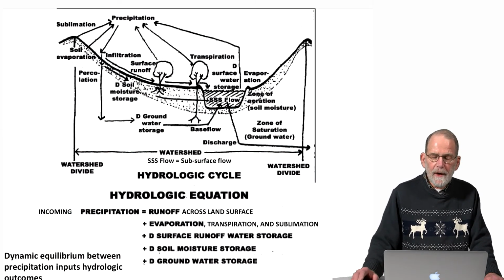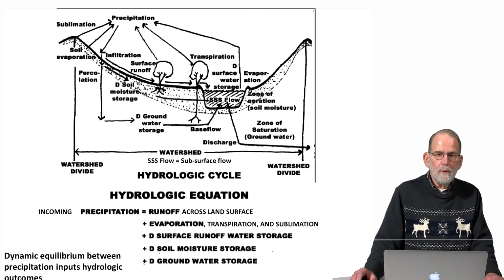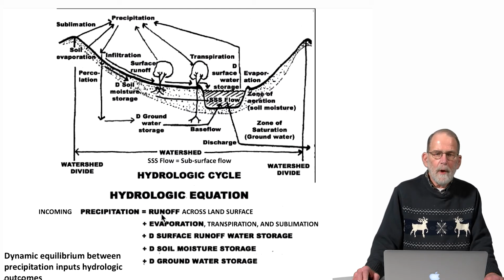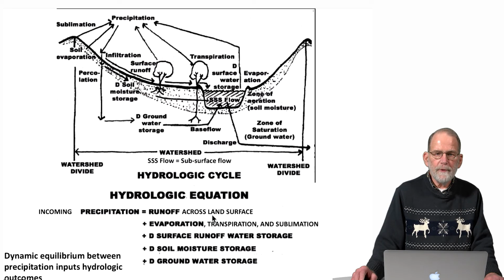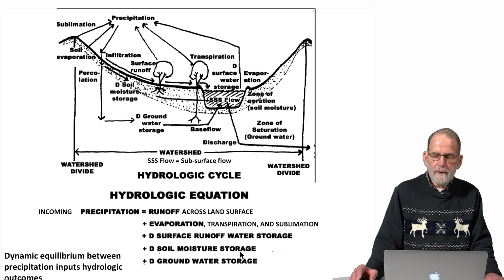We can think of the hydrologic cycle as a hydrologic equation wherein the amount of precipitation that is received is going to be equal to the amount of surface runoff that we have, that is, the amount of water that runs off directly across the surface of the land, the evaporation that happens, the transpiration and the sublimation, the movement of water from the surface regime into the atmospheric regime, the change in surface runoff water storage, how much water is contained within streams, lakes, and other water bodies, the change in soil moisture, the change in moisture that's contained in the soil moisture regime, and then finally a change in the amount of water that's stored in groundwater.